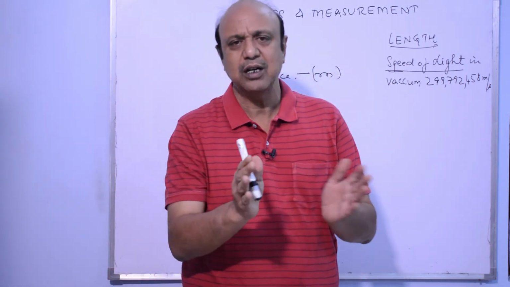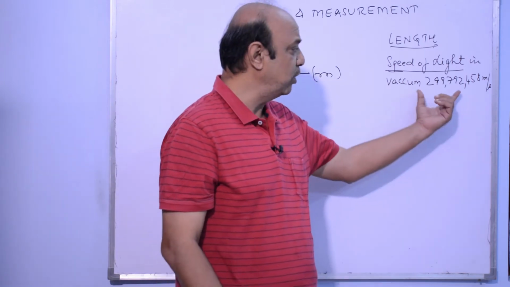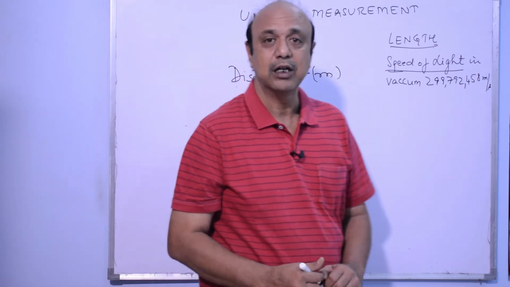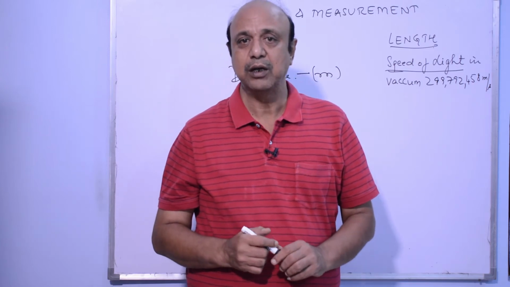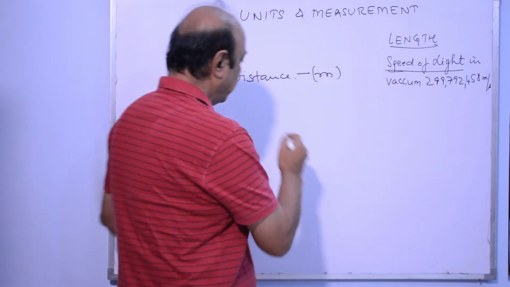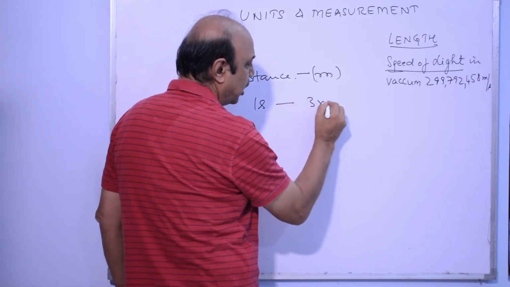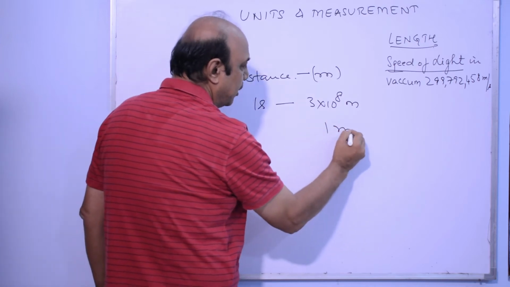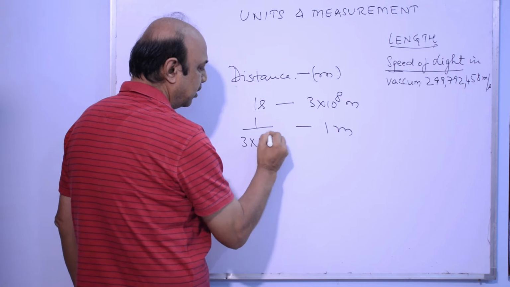We have approximated it to approximately 3 into 10 to the power 8 meters per second. Actual value I have given it here, 299,792,458 meters per second. I'll still consider it as 3 into 10 to the power 8 meters per second. So, in 1 second, the light travels 3 into 10 to the power 8 meters. So, 1 meter will be traveled by 1 upon 3 into 10 to the power 8.